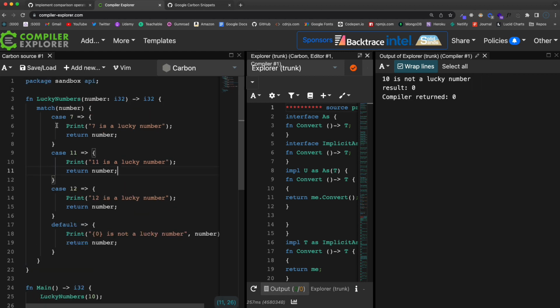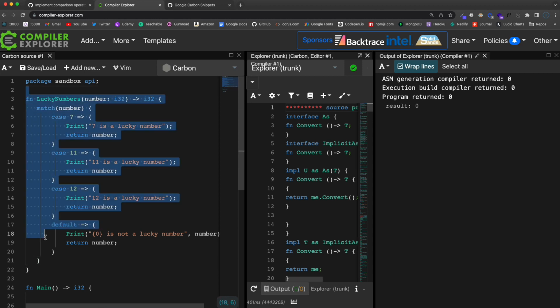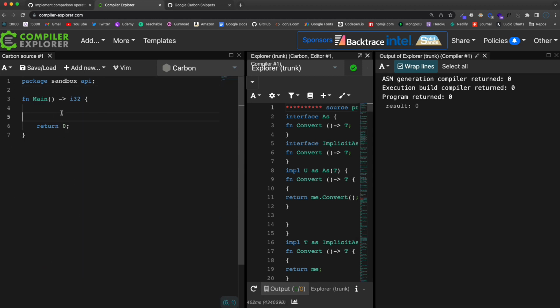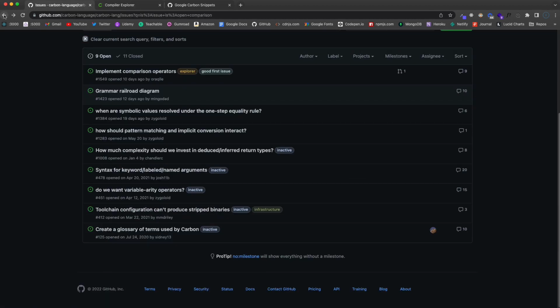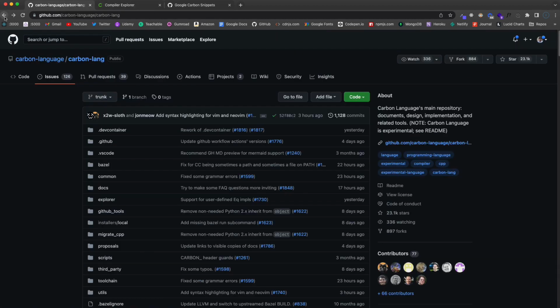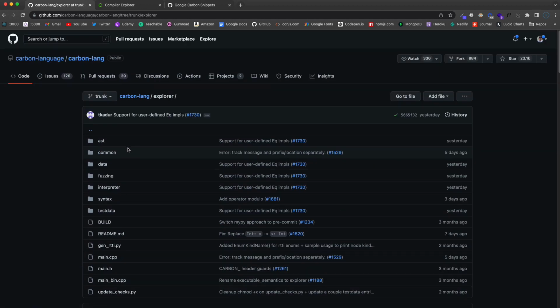All right, so next thing we're going to do is a while loop. We're going to look at iteration here. So let's get rid of this whole function, and we're just going to write it in here. Now, again, I can't use greater than or less than, so it makes this a little tricky. The syntax, though, is going to be pretty much the same as most other C syntax languages. And you can look at the examples, like Explorer.